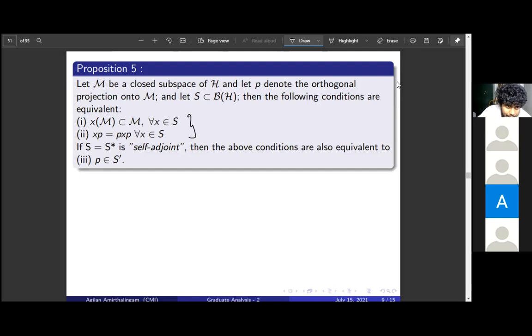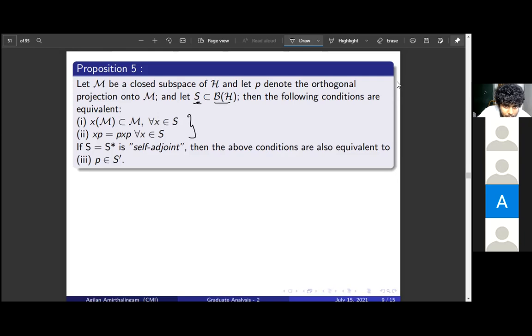The first condition is that M is invariant under all these operators X in S. We took a subset S of B of H, so this consists of operators on H. If this closed subspace M is invariant under all the operators in S, then XP equals PXP for all X in S, where P is just the projection onto M. These two conditions are equivalent.